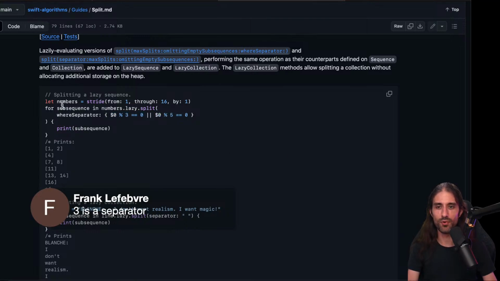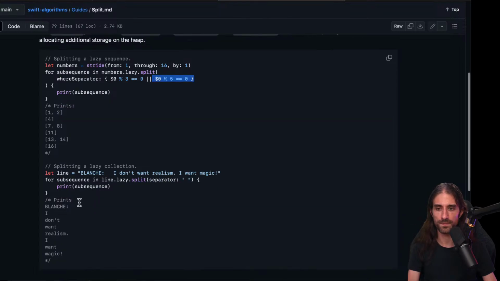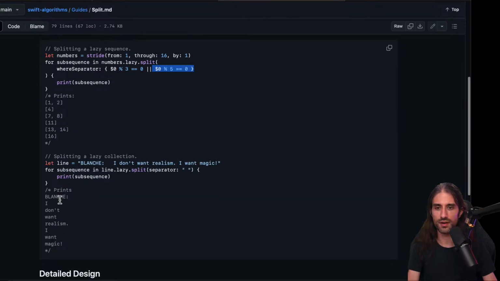Okay, so it breaks the initial sequence into subsequences using as a separator when the closure returns true. So 1 2, then 4, then 7 8, then 9 matches this one, 10 matches this one, 11 matches neither, 12 matches this one, 13 14, and 15 matches this one. Okay, and same thing for the lazy collection.